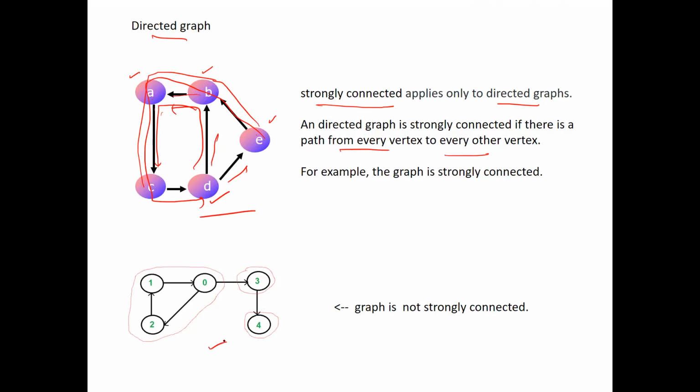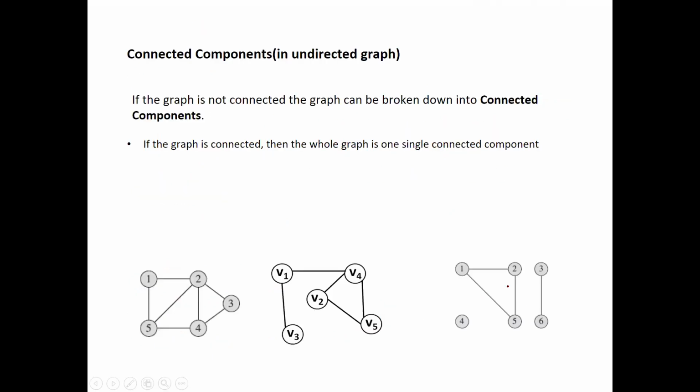If you see this directed graph, this is not strongly connected. The reason being, if you consider this vertex 1, 1 to 0 there is a path, 1 to 2 there is also a path, 1 to 3 no doubt there is a path, 1 to 4 there is a path. But if you consider the vertex 3, from 3 to 4 there is a path, but from 3 to the remaining vertices there is not a path. So this graph is not a strongly connected graph.